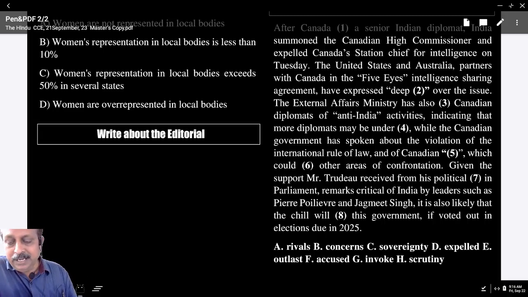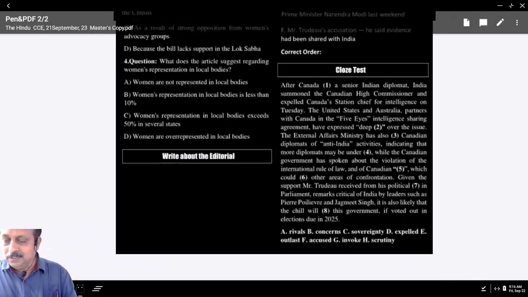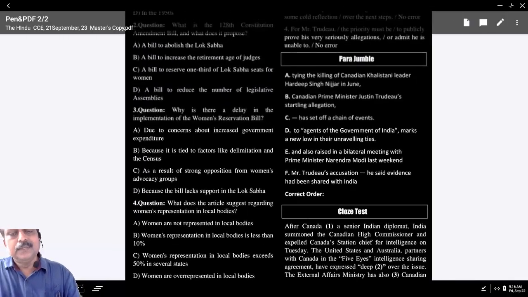And eventually any paragraph, either parajumble or closed test, you can handle based on contextual awareness. What is this about? A fair idea, you can get maximum mark. How do you get that fair idea? How do you develop contextual awareness? By reading. By reading what? The Hindu paper.